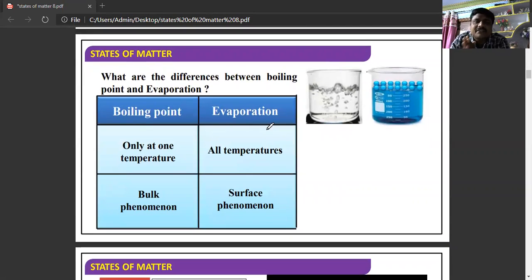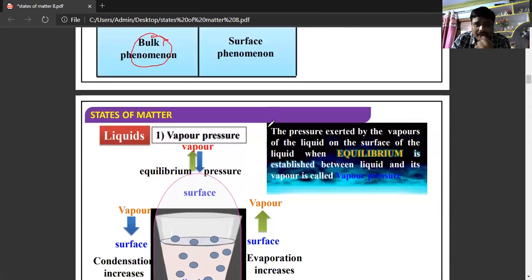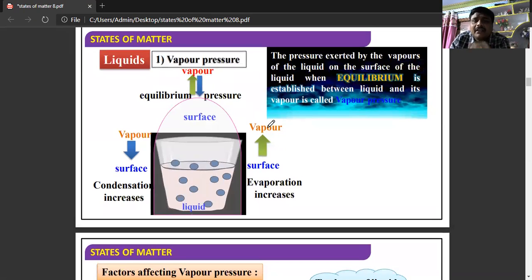If you see the differences between boiling point and evaporation, boiling takes place only at one temperature, whereas evaporation takes place at all temperatures. Boiling is a bulk phenomenon, whereas evaporation is a surface phenomenon. Vapor pressure is the pressure exerted by the vapors of liquid on the surface of liquid when equilibrium is established between the liquid and vapor.